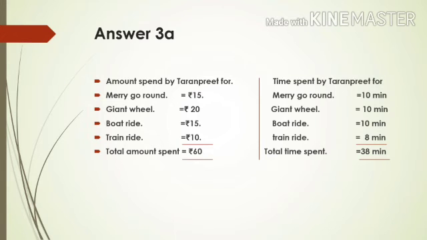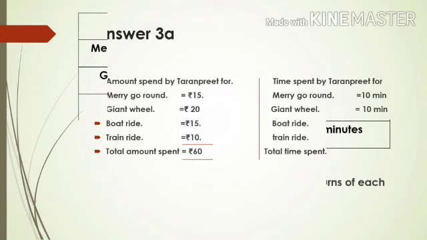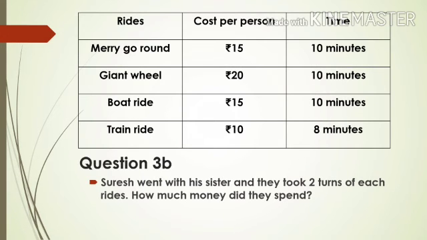So here we have to separate the amount and the time. So first I have mentioned the amount spent by Taranpreet. For merry-go-round it is 15 rupees, for giant wheel it is 20, for boat ride it is 15 and for train ride it is 10. So if you add everything, the total amount spent is rupees 60. Same way time, you have to write down the time separately. For merry-go-round it is 10 minutes, for giant wheel it is 10 minutes, for boat ride it is 10 minutes and for train ride it is 8 minutes. So if you add everything, the total time spent by Taranpreet is 38 minutes. I hope it's clear.